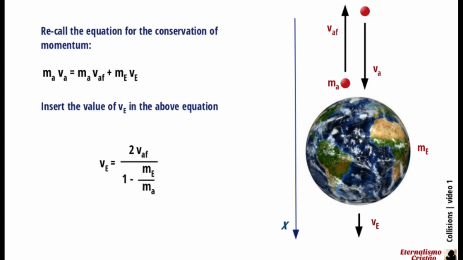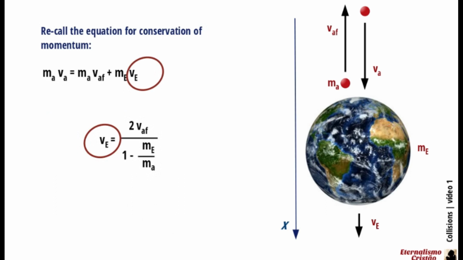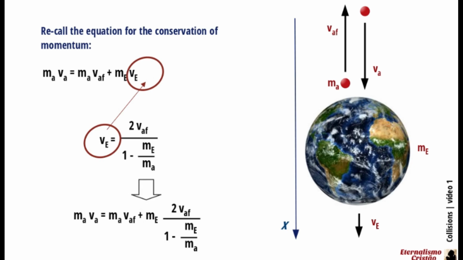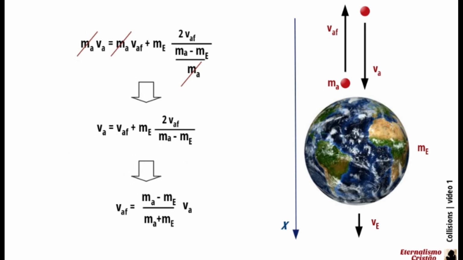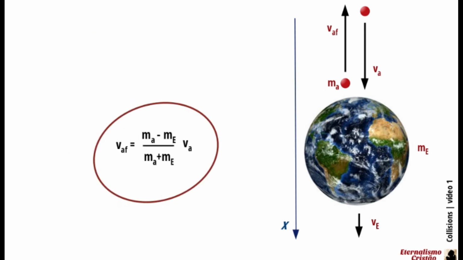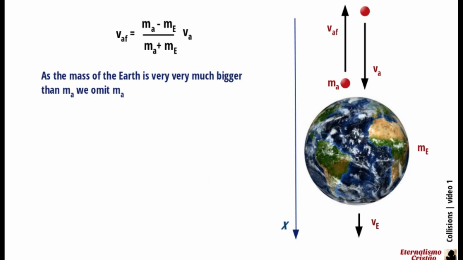Recall the equation for the conservation of momentum and insert the value of VE in it. Divide the equation by ma and rearrange. As the mass of the Earth is very much bigger than the mass of the body, we omit ma.